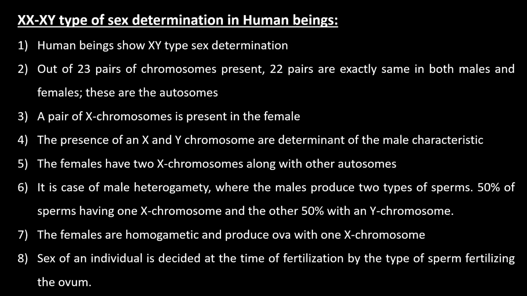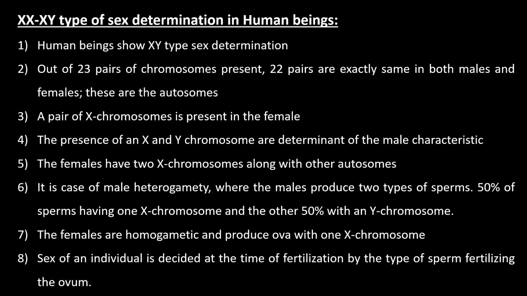Human beings show XY type of sex determination. Out of 23 pairs of chromosomes present, 22 pairs are exactly the same in both males and females. These are called autosomes. A pair of X chromosomes is present in female. The presence of X and Y chromosomes is the determinant of male characteristics. The female has two X chromosomes along with other autosomes.